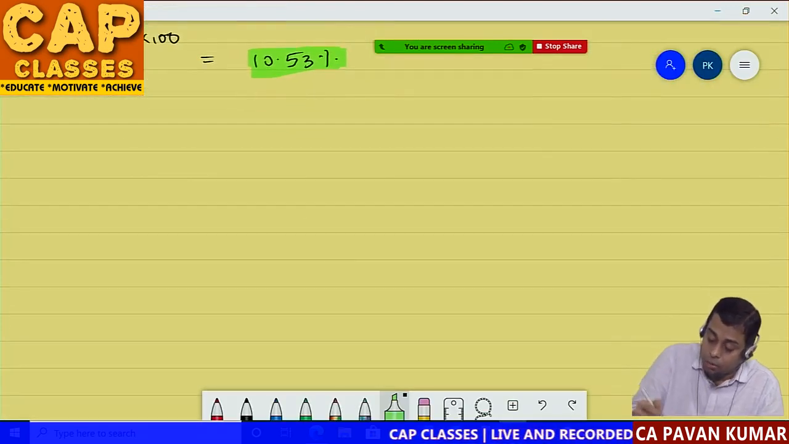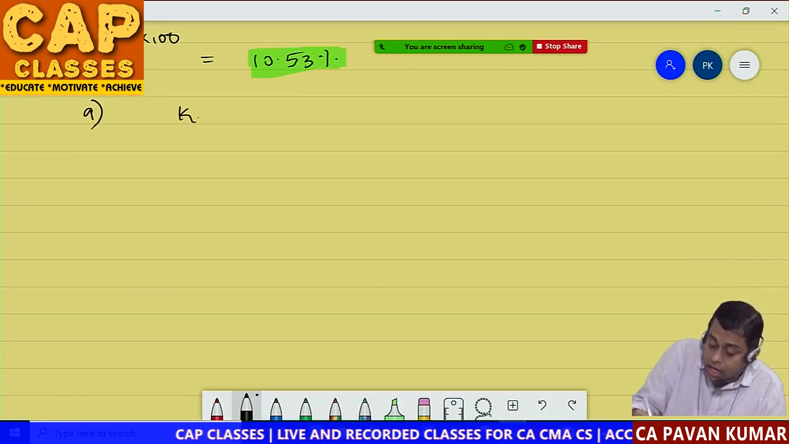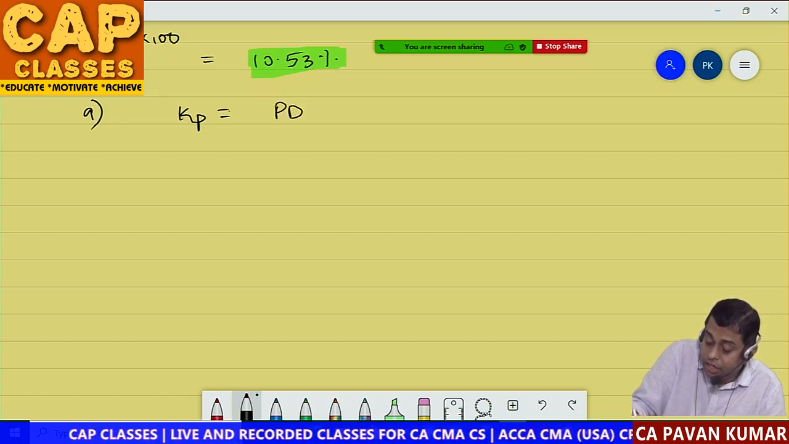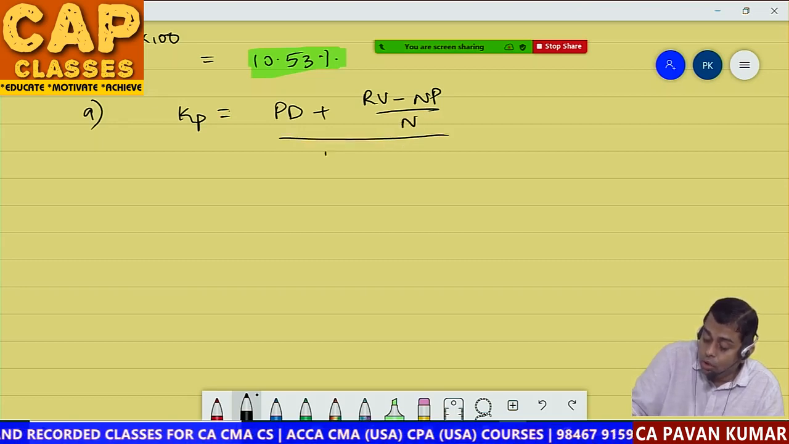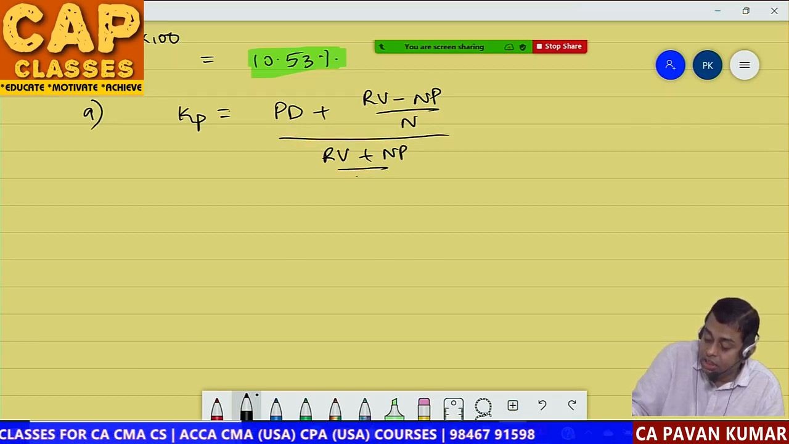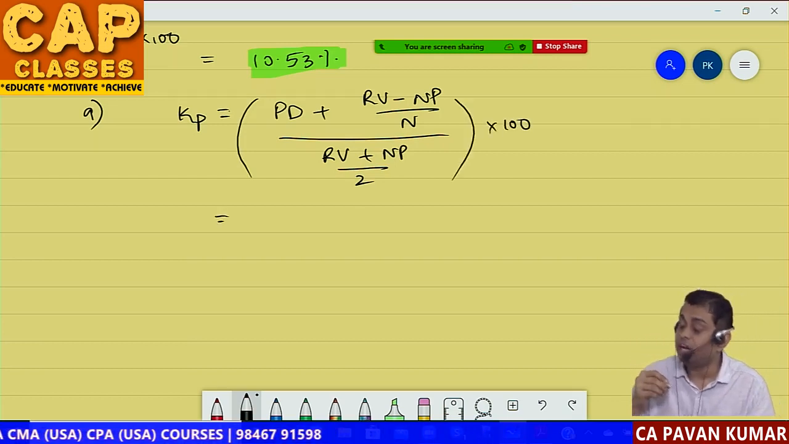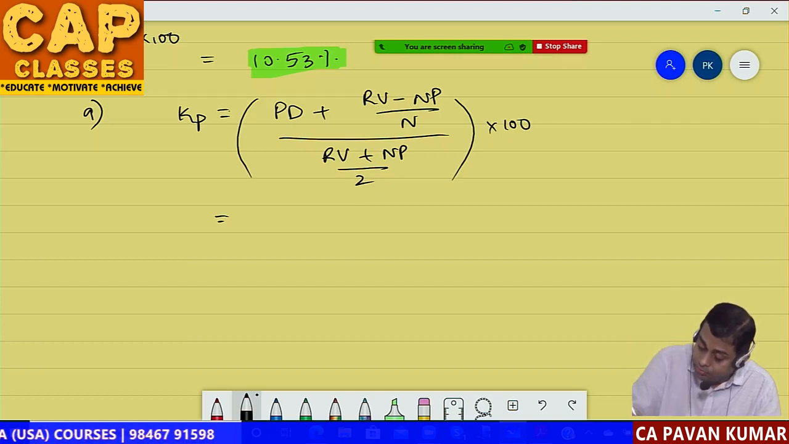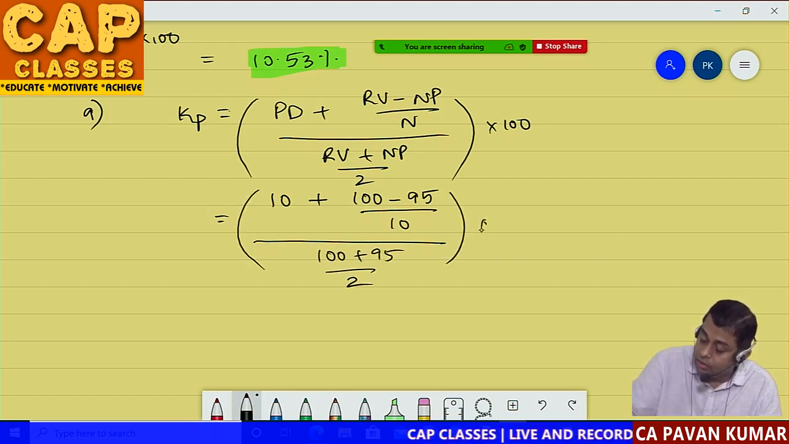So now we'll use the big formula. KP is equal to preference dividend plus redeemable value minus net proceeds divided by N, whole divided by redeemable value plus net proceeds divided by 2, into 100. That is equal to, what is preference dividend? Preference dividend 10 rupees. Plus, what is redeemable value? 100. Minus what is net proceeds? 95. Divided by how many years? 10. Divided by 100 plus 95 by 2, into 100.